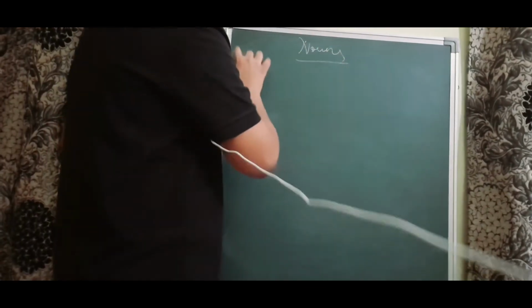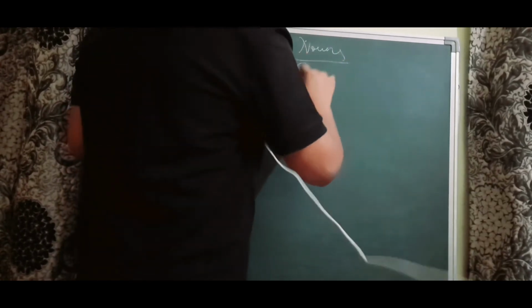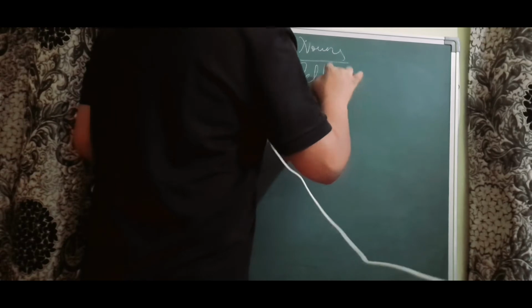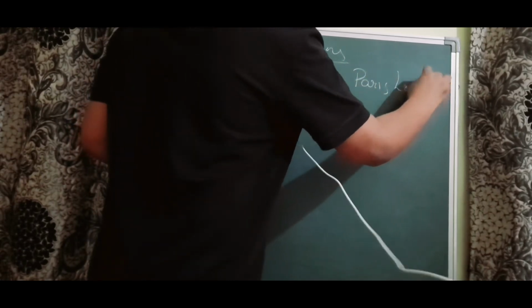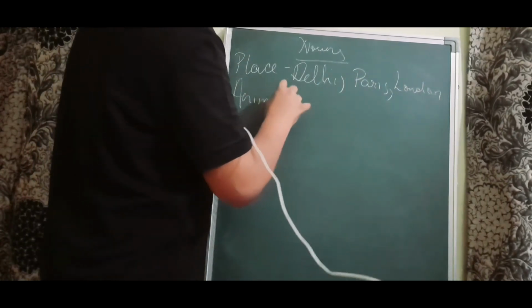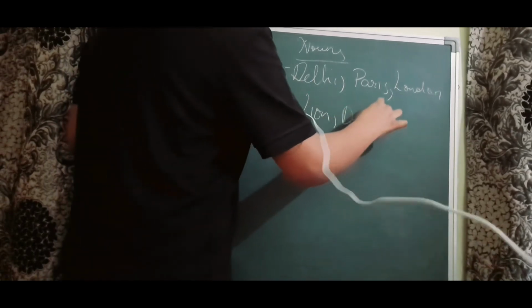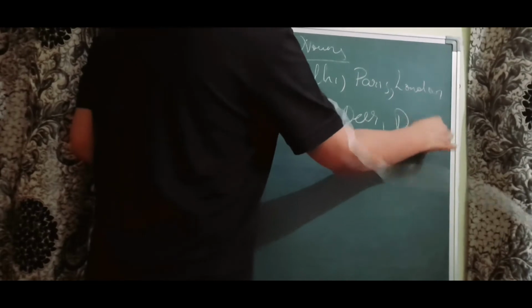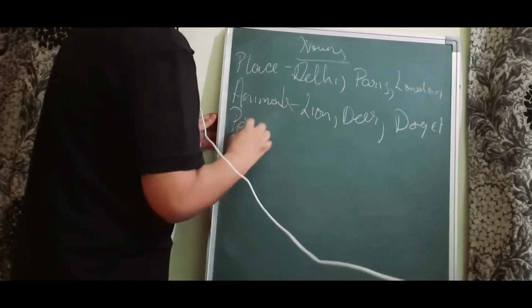So first we talked about place. So place can be Delhi, Paris, or London are some examples for place. Then we said animals. Animals can be any animal, lion, deer, dog, etc. Then we said person.